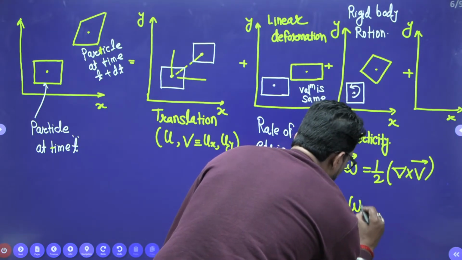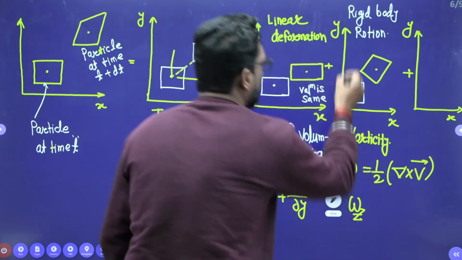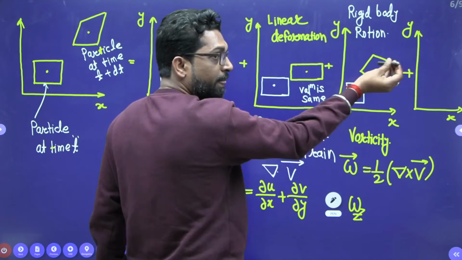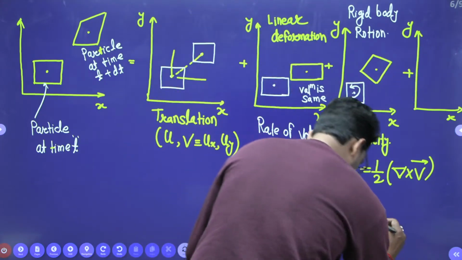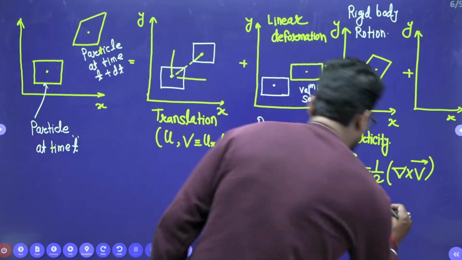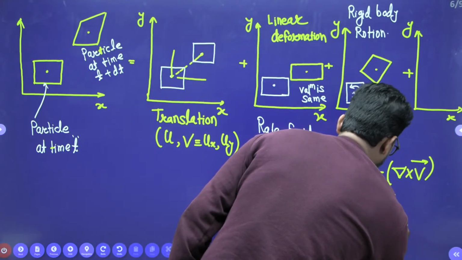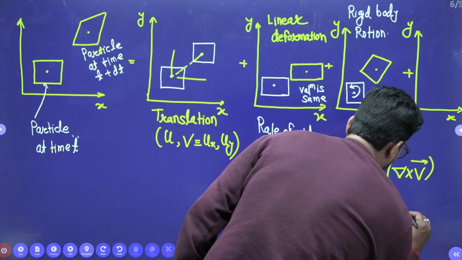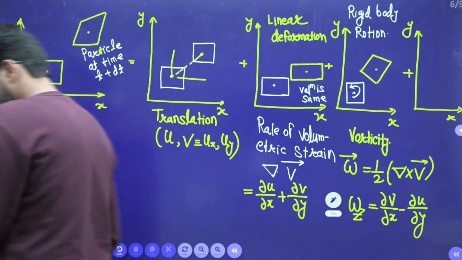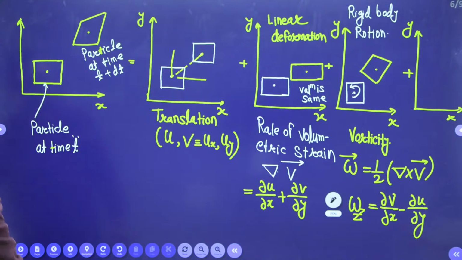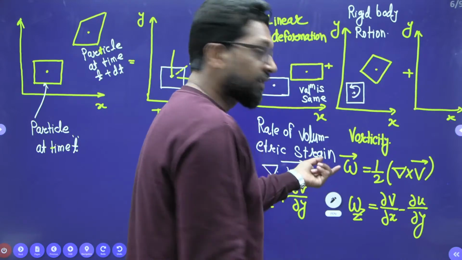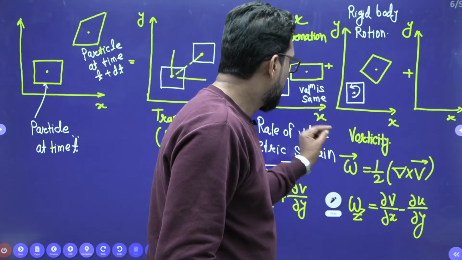If you find omega z, why? Because this is x and y, so the rotational component is in the z direction. So omega z is equal to dou v by dou x minus dou u by dou y. This is very important, I am telling you. One question on this topic you must be able to solve tomorrow. So this is your vorticity.